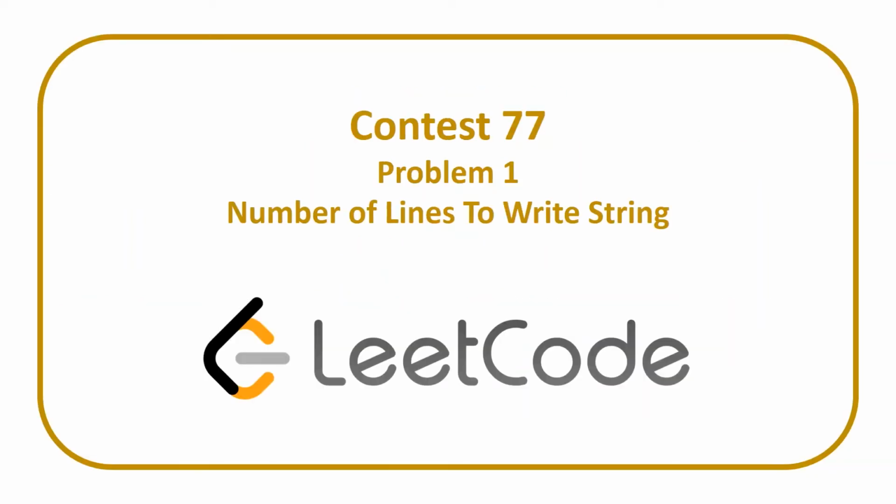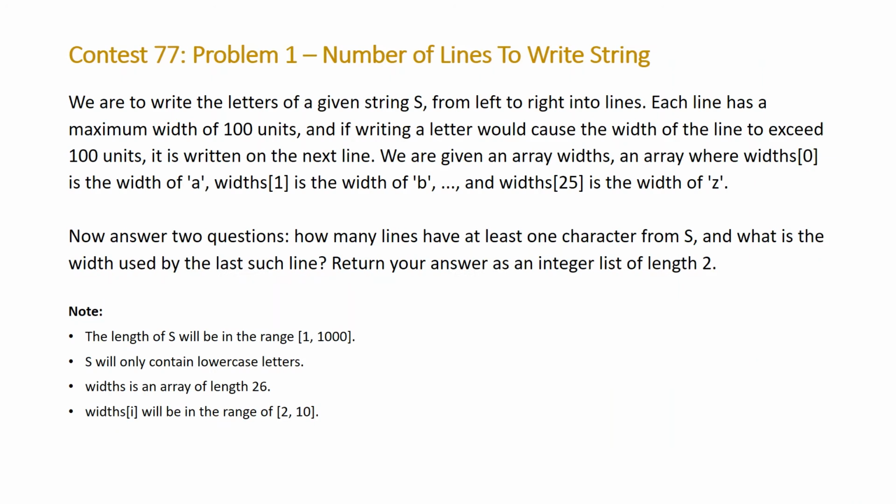Our first problem that we'll be covering today is problem 1 from LeetCode contest 77, entitled Number of Lines to Write String. The problem states we are to write the letters of a given string S from left to right into lines. Each line has a maximum width of 100 units, and if writing a letter would cause the width of the line to exceed 100 units, it is written on the next line. We are given an array widths, where widths[0] is the width of a, widths[1] is the width of b, and widths[25] is the width of z.